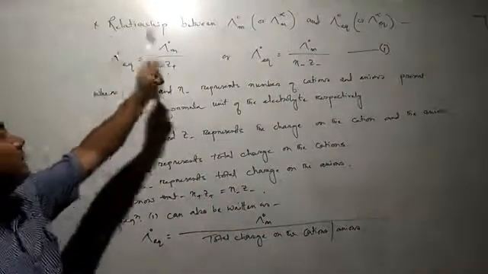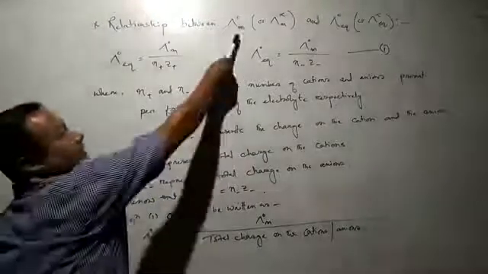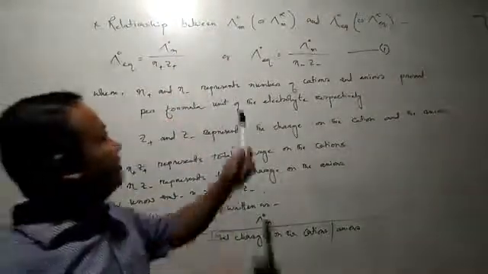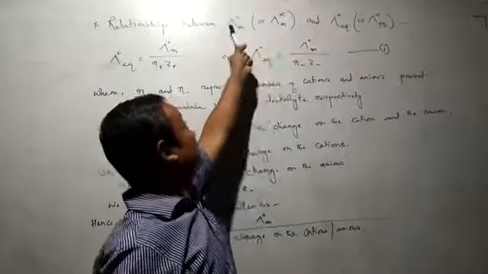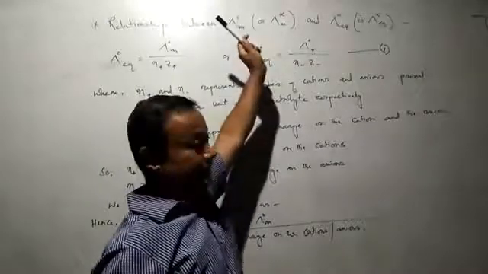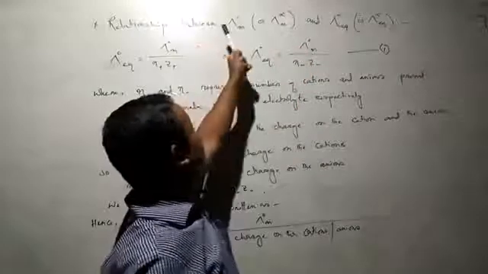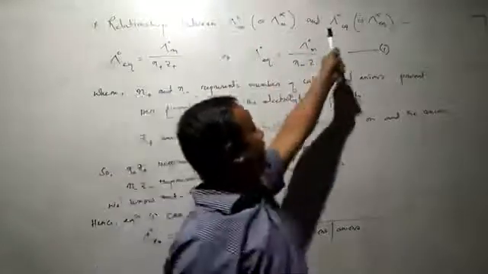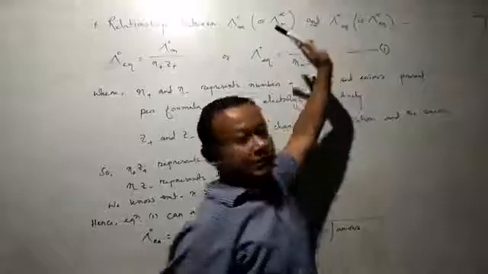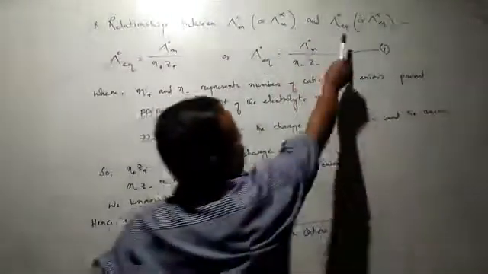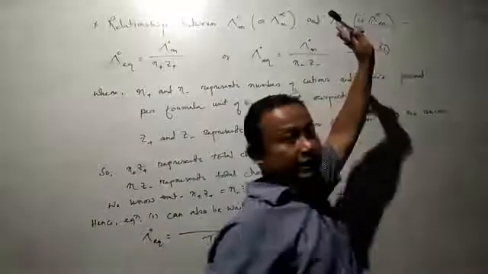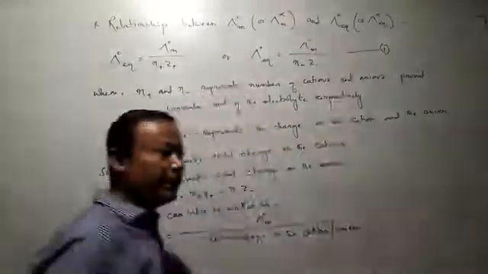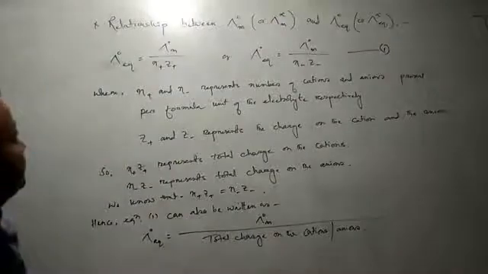This is the relationship between molar conductance at infinite dilution, which may be written as molar conductance at zero concentration, and equivalent conductance at zero concentration. Equivalent conductance at zero concentration can also be written as equivalent conductance at infinite dilution. They are the same. I have already told you.